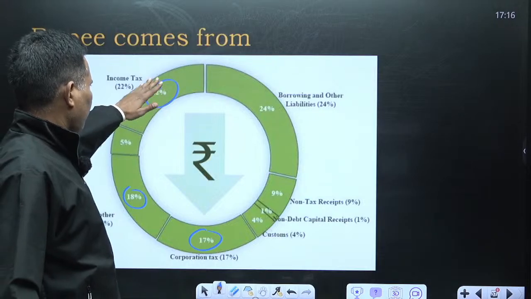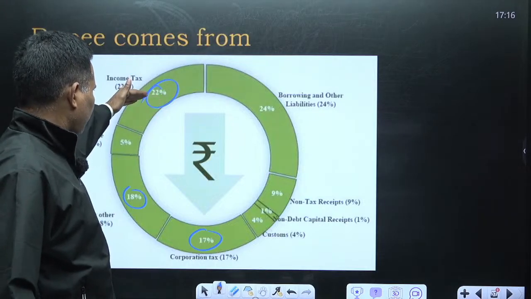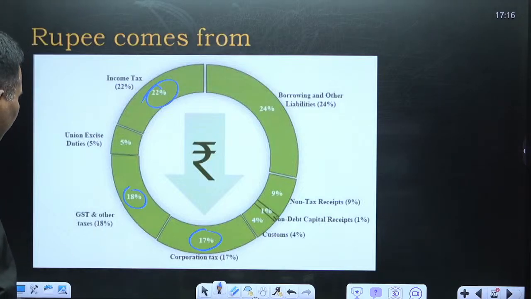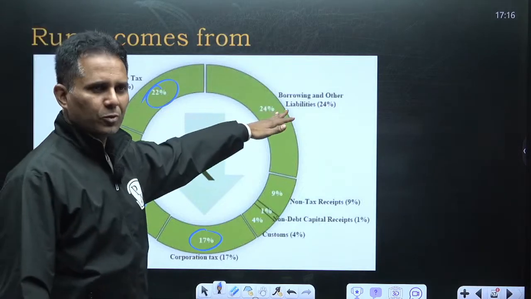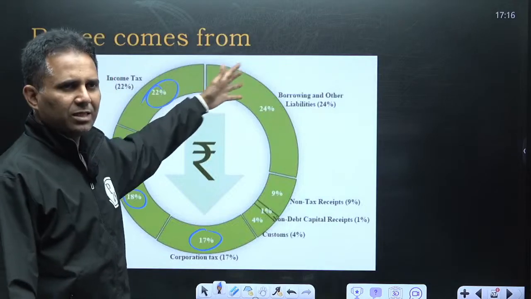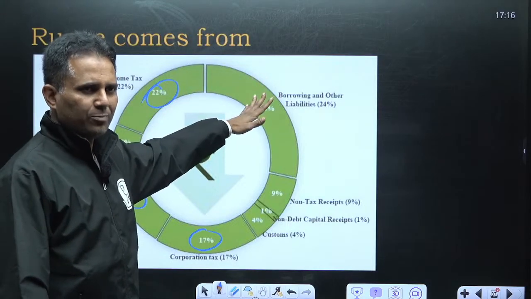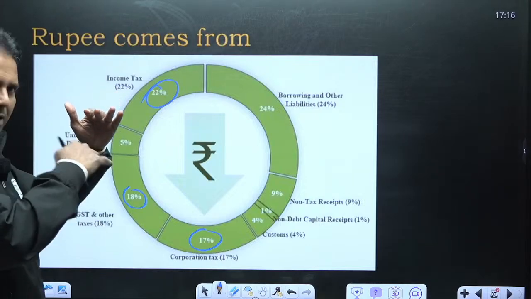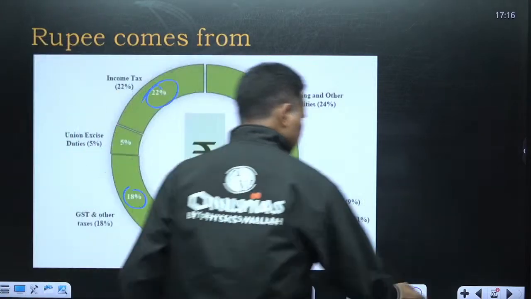Securities transaction tax is also included here, so that's why it's looking high. Otherwise, it would have been around 20%. And the maximum receipt comes from borrowing, because tax is receipt and this is non-tax borrowing receipt. So maximum is borrowing, but in terms of tax, personal income tax, then GST, then corporate tax.